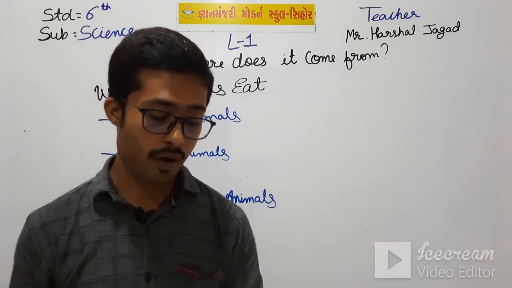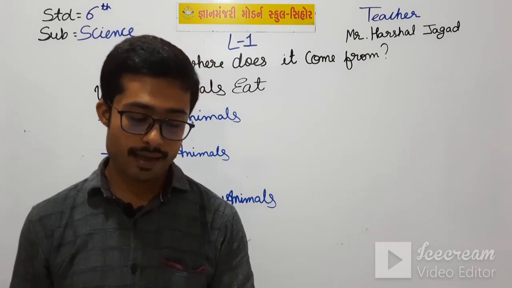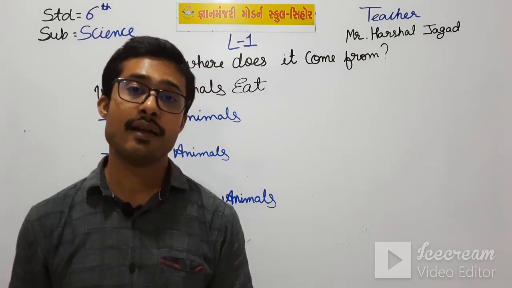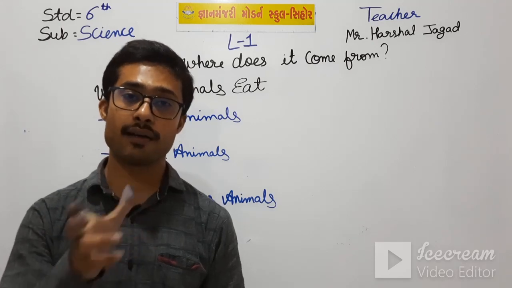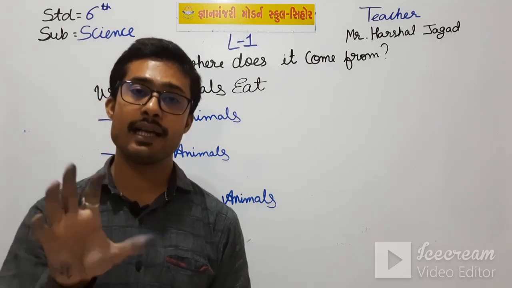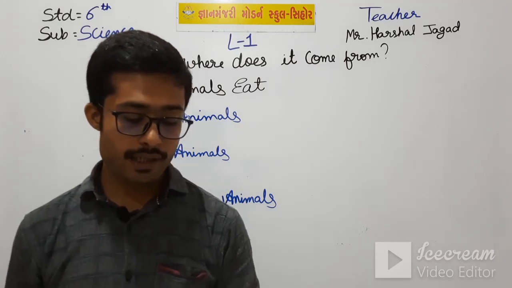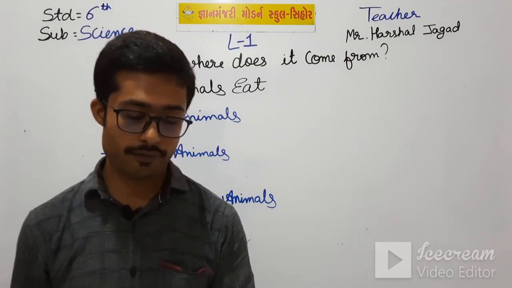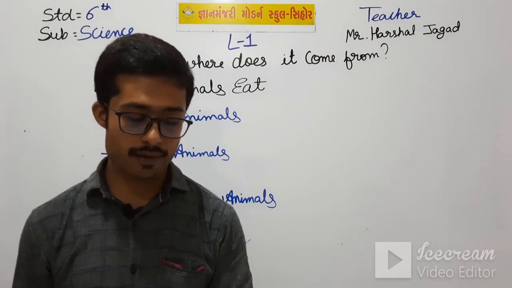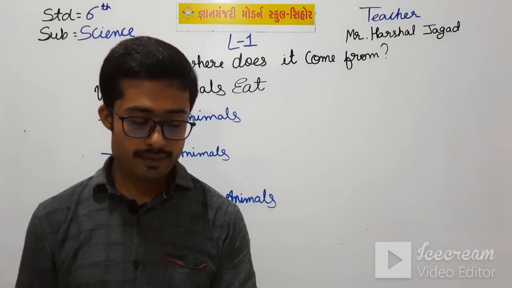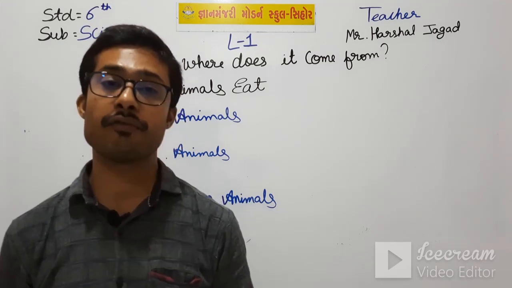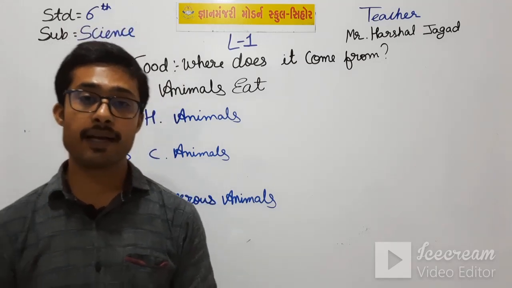Frogs have a long sticky tongue that helps them to catch insects. Means frogs have a long tongue, from that they stick the insect and eat it. Fish such as sharks eat smaller fishes. They have several small sharp teeth that help to cut down into the flesh of their prey.